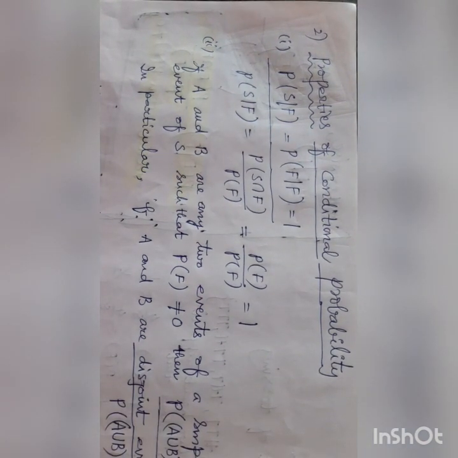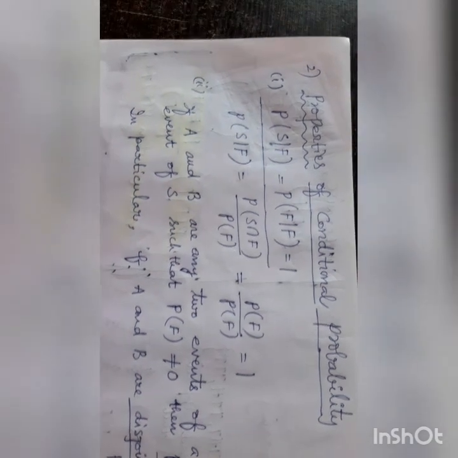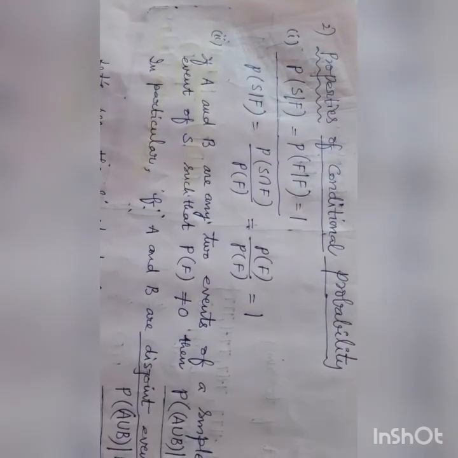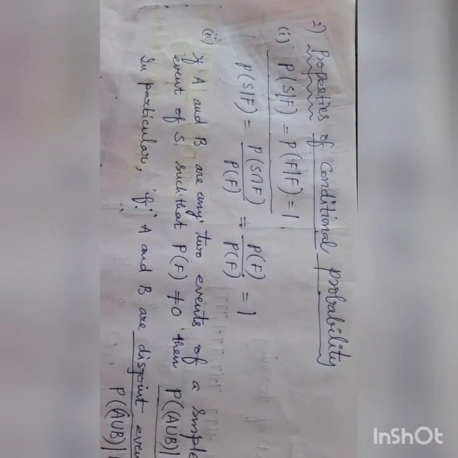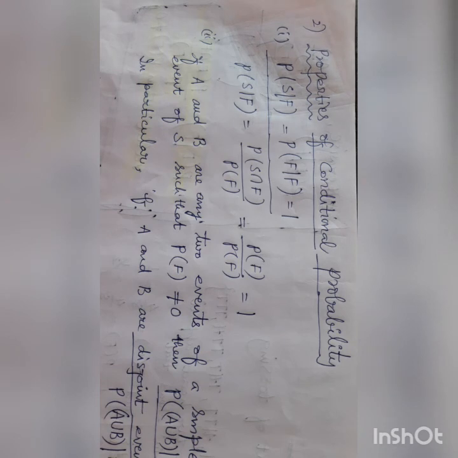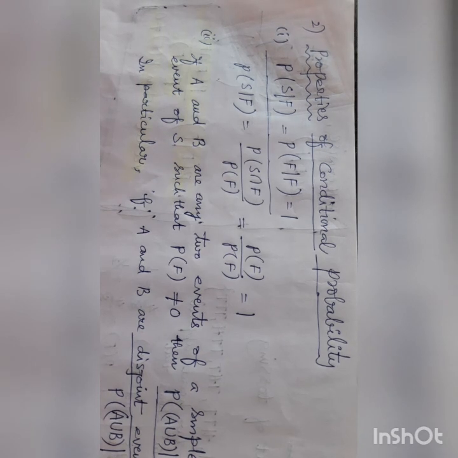Properties of conditional probability. P of S on F. Everybody knows P of F on F equals 1.